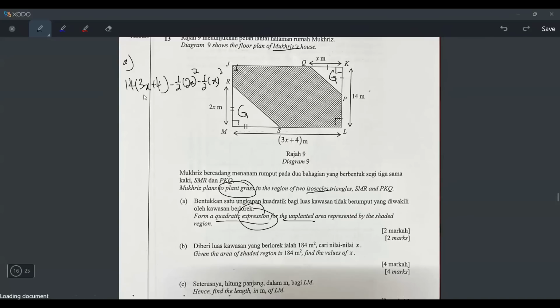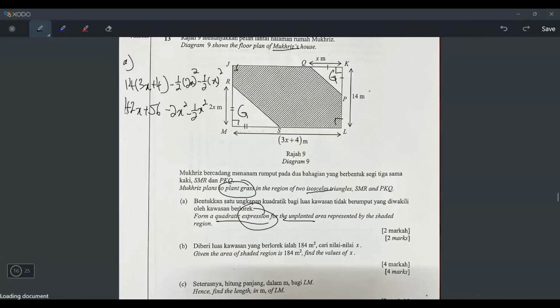So why not you just write x squared? And now it will become 14 times 3x. Let's press 14 times 3, I will expand it, 42x. And then 14 times 4 is 56 minus, this one you cannot do darab first, you have to do square first. So 2x squared is 4x squared, divide 2 is 2x squared. What about x squared times 1/2 is just 1/2 x squared.